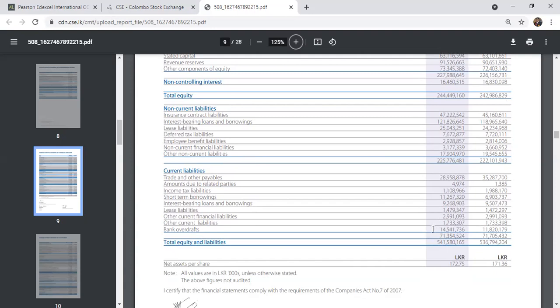subsidiary businesses operating in all the segments of economic activity: transport and logistics, financial services, insurance services, and also the retail section, consumer goods. Each and every business, for example the hotel segment right now, sometimes doesn't have enough money, so sometimes they have to take the bank overdraft. But group-wise, you can see they have a lot of money,